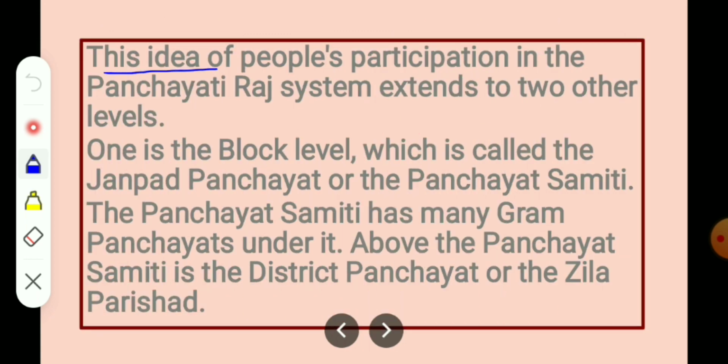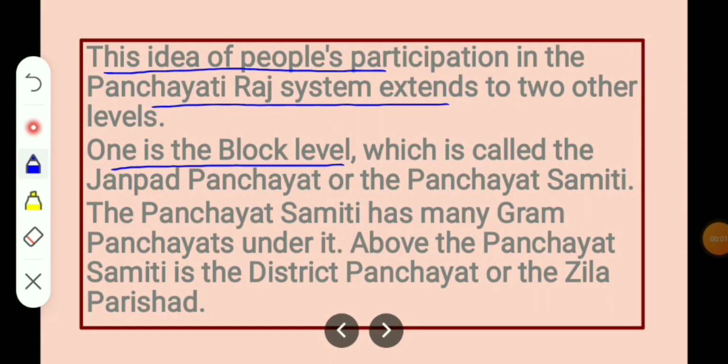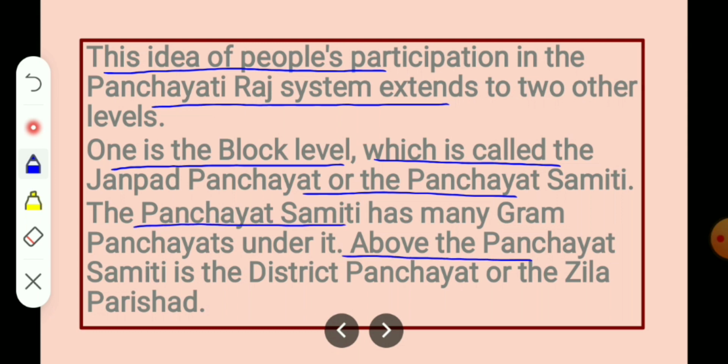This idea of people's participation in the Panchayati Raj system extends to two other levels also, because Gram Panchayat is the first level. Another level is the block level, which is called the Janpad Panchayat or the Panchayat Samiti. The Panchayat Samiti has many Gram Panchayats under it. Above the Panchayat Samiti is the District Panchayat or the Zilla Panchayat.